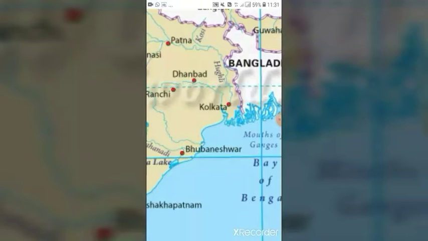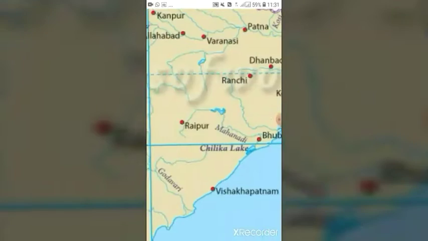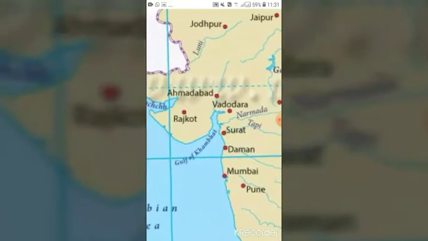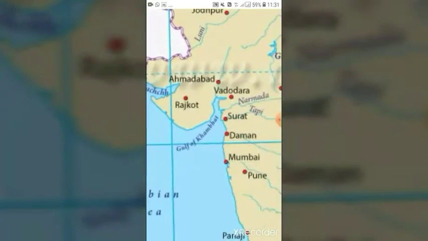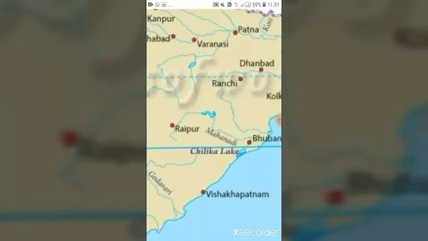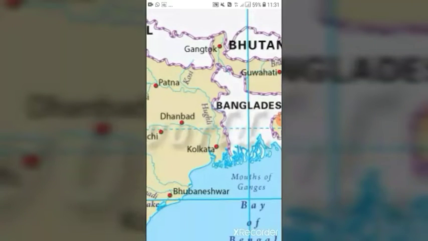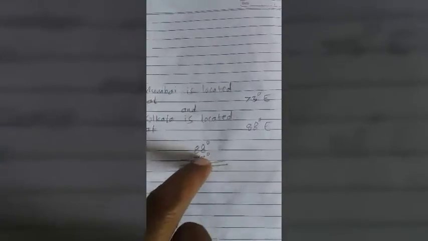Now find the difference between the longitudes of these 2 cities, Mumbai in Maharashtra and Kolkata in West Bengal. Mumbai is located at 73 degree east longitude and Kolkata is located at 88 degree east longitude. 88 degree is more than 73 degree.